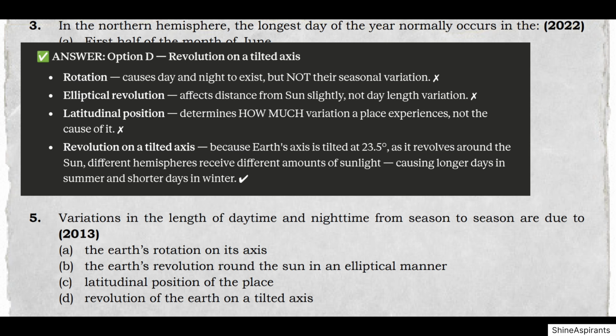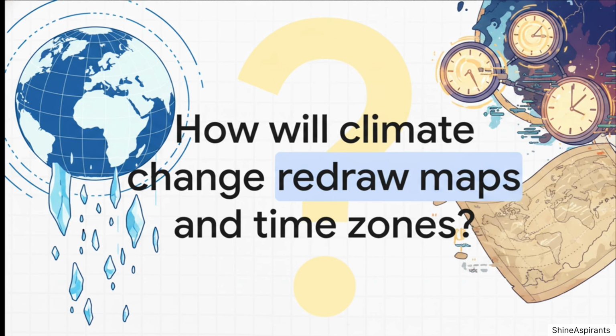Rotation causes day and night to exist, but not seasonal variation. Elliptical revolution affects distance from the sun slightly, not day length variation. Latitudinal position determines how much variation a place experiences, not the cause of it. Revolution on a tilted axis, because Earth's axis is tilted at 23.5 degrees, as it revolves around the sun, different hemispheres receive different amounts of sunlight, causing longer days in summer and shorter days in winter. Answer D. And that, my friends, is a complete, concept-driven walkthrough of Chapter 2, Evolution and Interior of Earth.